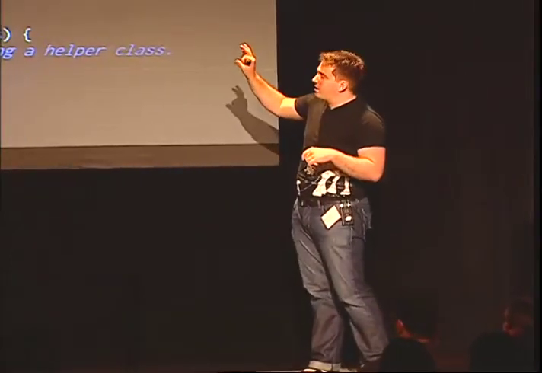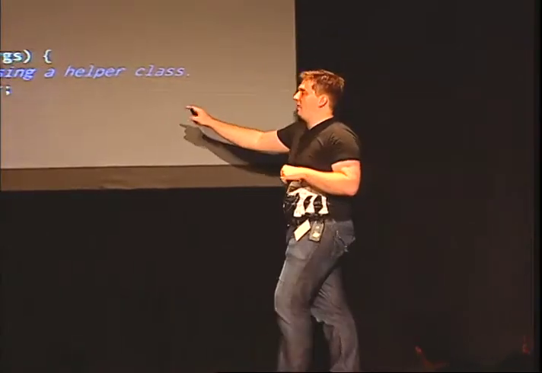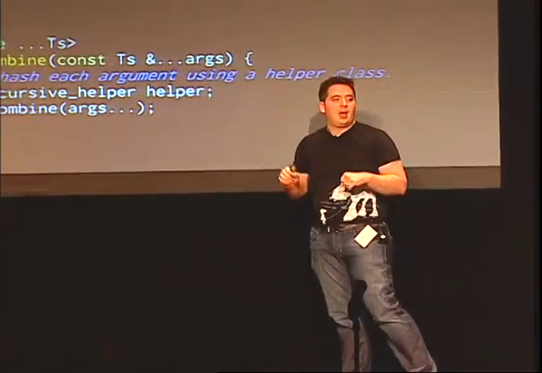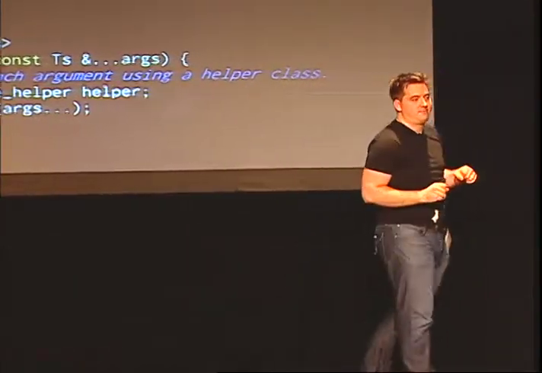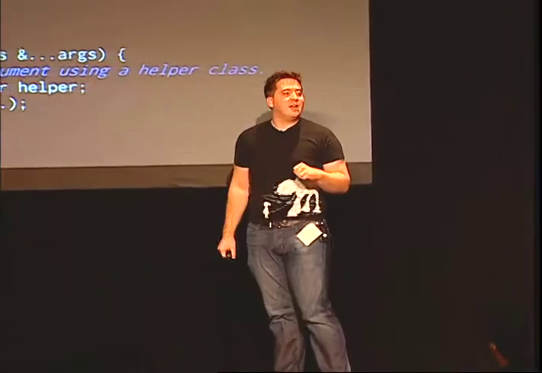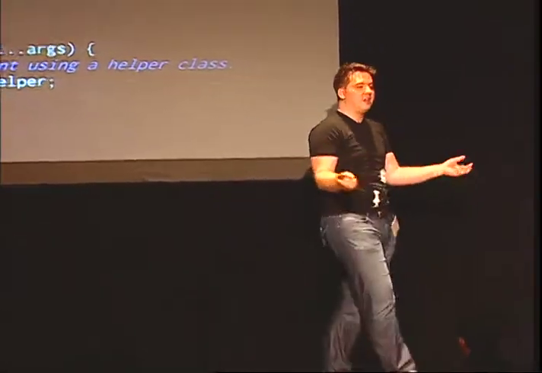And the really frustrating part of this is every single call to hash combine has a constant size. And LLVM will never get this right, because it can't see that this length up here is going to end up being constant. That's computed, and it's not just computed, it's computed recursively. There could be a Turing machine there for all the optimizer knows. There's absolutely nothing LLVM can do here.